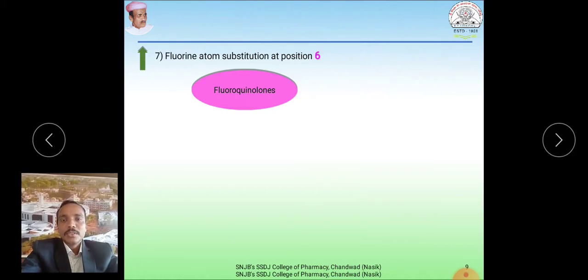Whenever a drug molecule belonging to the quinolones contains a fluorine atom at the 6th position, these compounds are known as fluoroquinolones. So take a look at these examples. Ciprofloxacin, as we have seen previously, contains a fluorine atom at the 6th position.